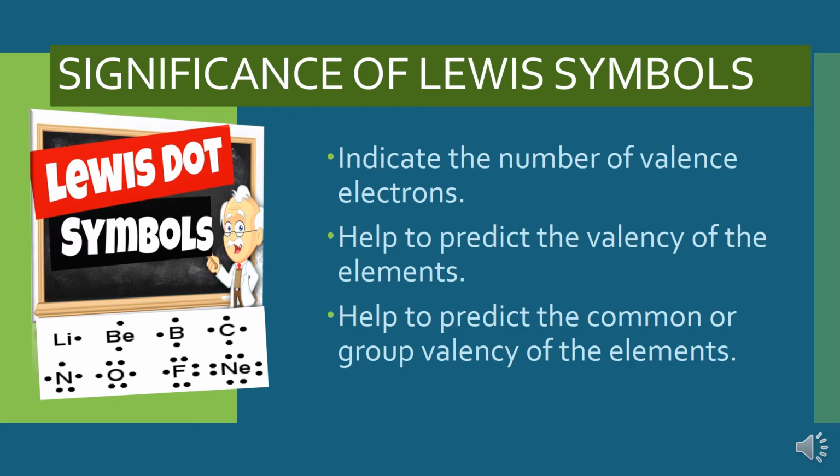So it tells us how this electron will combine with other atoms, meaning how many electrons it needs to lose, gain or share. And in this way, the Lewis symbol helps to predict the common or group valency of the elements.